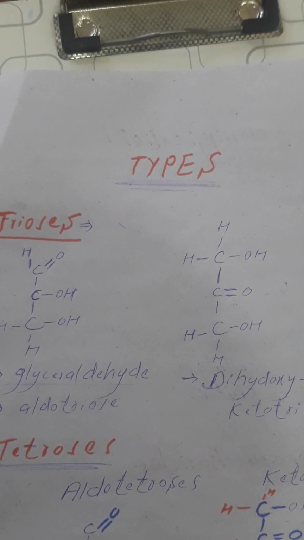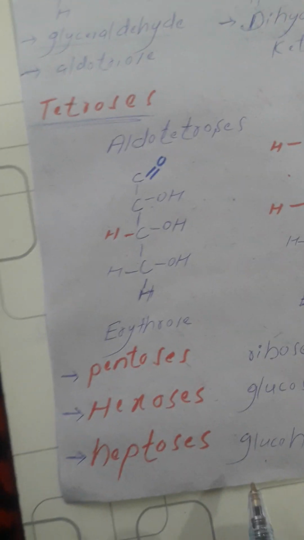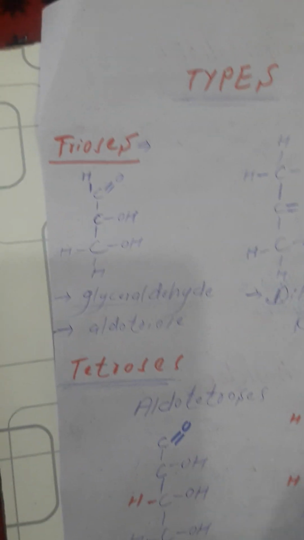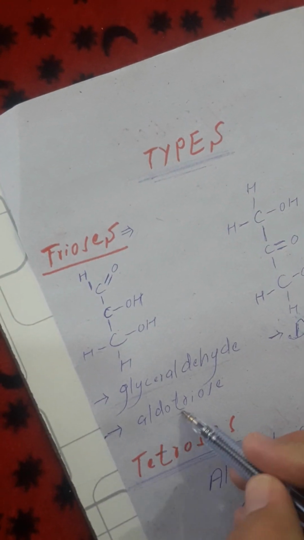Now we discuss the types of monosaccharides. What are the main types? There are trioses, tetroses, pentoses, hexoses, and heptoses. The trioses are of two types: aldotrioses and ketotrioses.